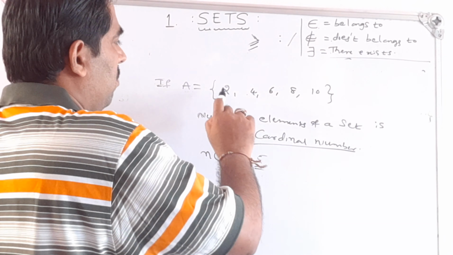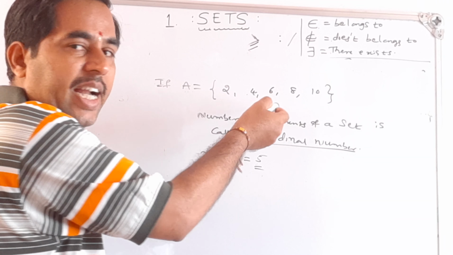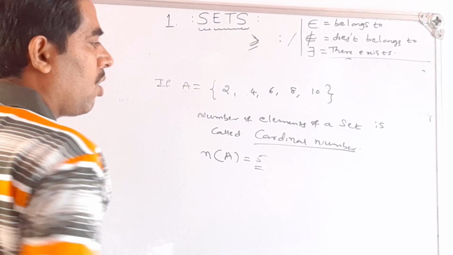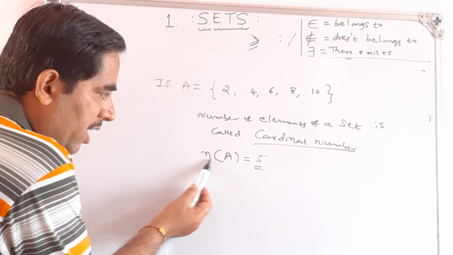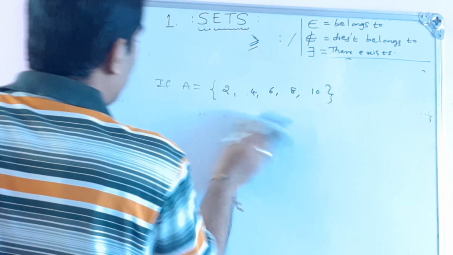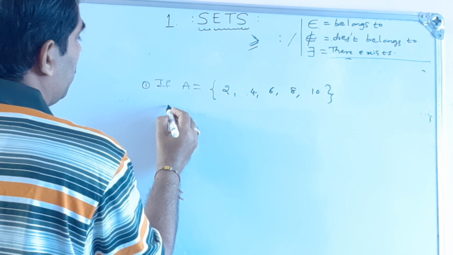So how many members are there? 5 members. So it is a finite set. The number of elements of a set, or number of members of a set, is called the cardinal number. That is written as n of A. Okay, number of elements. So let me take another example here.